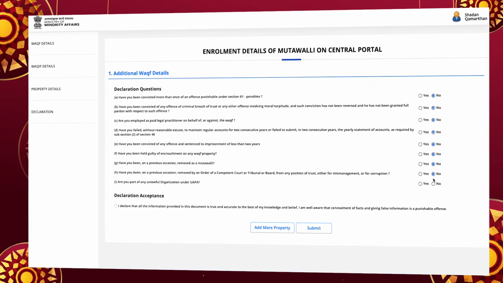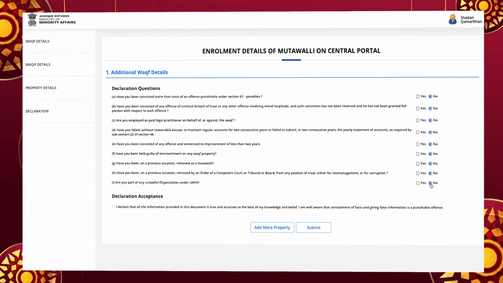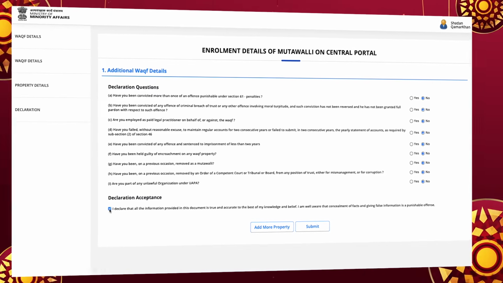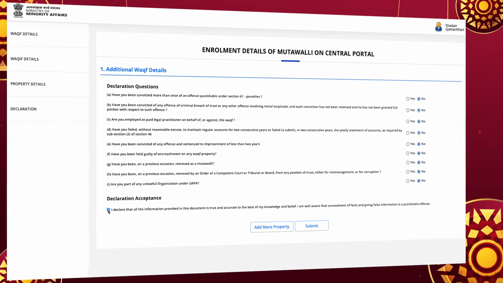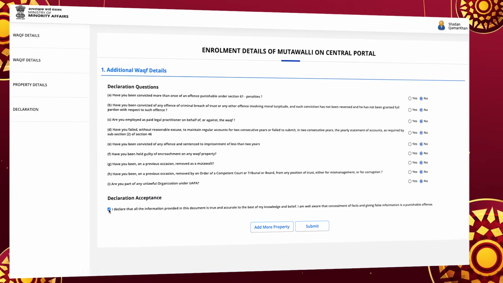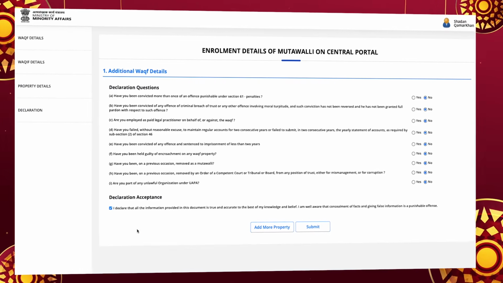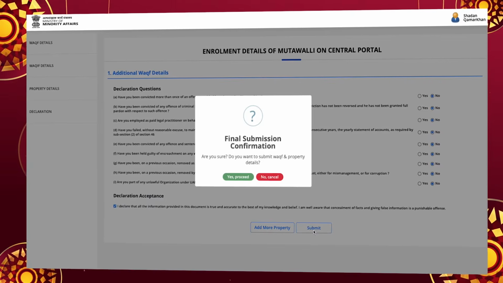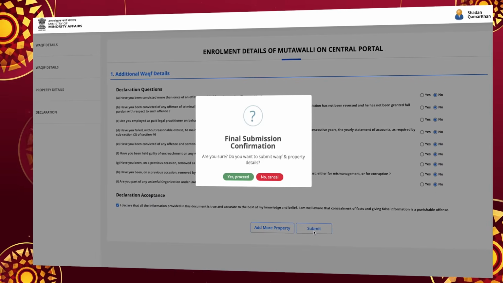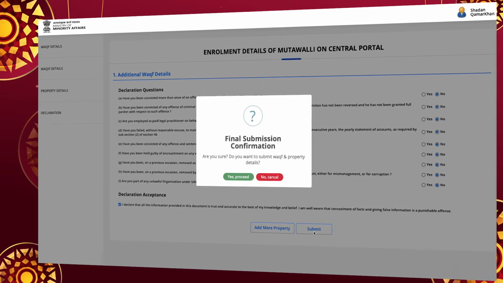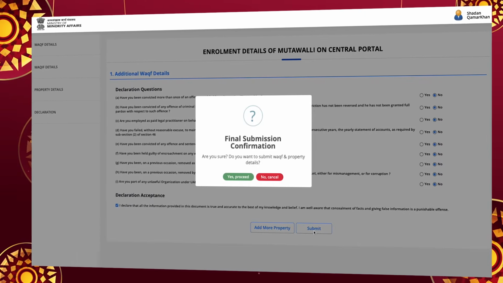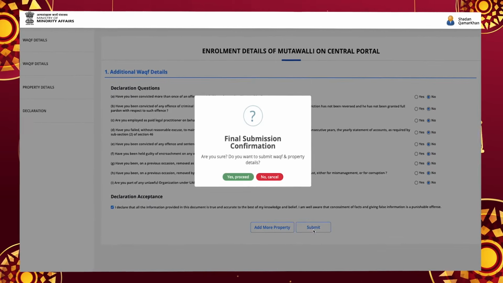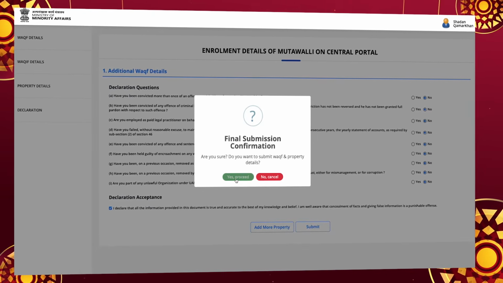Section 64 1I. After carefully answering all the above questions, click on the checkbox to accept the declaration. Click on Preview button to preview the details, and after that, click on Submit button to submit the details. When you click on Submit, a new pop-up will appear for final submission confirmation. Click on Yes to proceed and No Cancel to cancel the process.